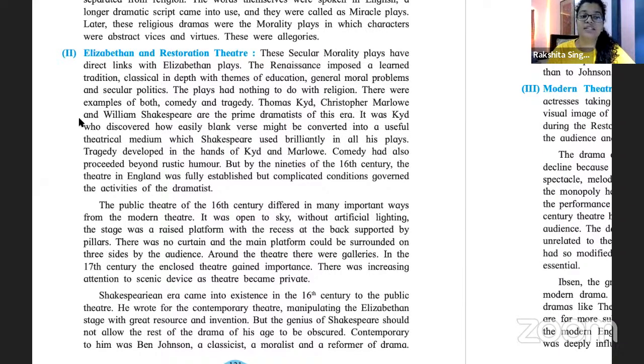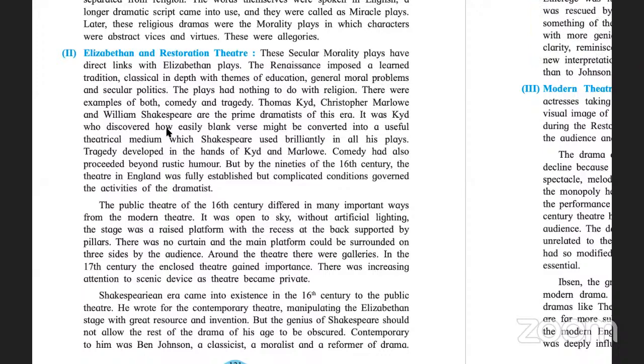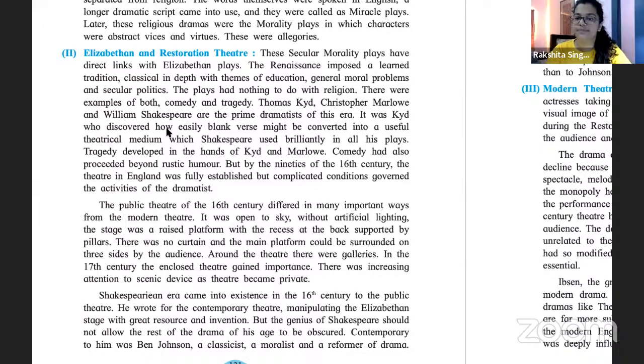Okay, it was Kyd who discovered how easily blank verse... क्या होता है? When we were doing poetry, we had read that. Blank verse क्या होता है? आपको rhyming scheme पता है? ABAB. Rhyming scheme सबको आता है यहाँ पे, हमने करा है rhyming scheme. Yes. So rhyming scheme ही से similar verse की भी होती है rhymes. उसमें एक बात आप समझ लो कि एक कोई उसको मैचिंग ना करके उसको खाली छोड़ देने को blank verse कहते हैं. Okay, so he discovered how easily blank verse might be converted into useful theatrical medium.